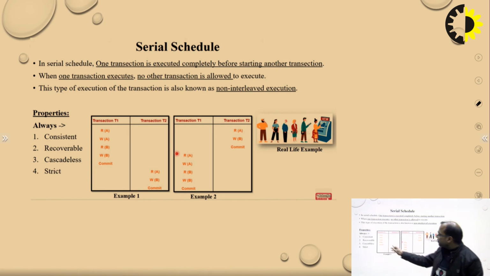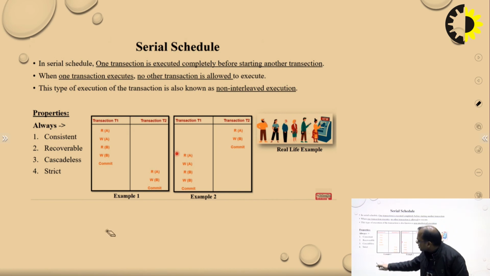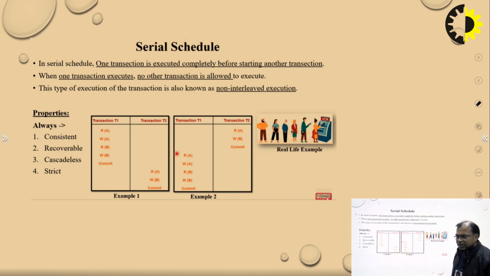There is no parallelism, means nothing is running in parallel. T1 is completed, then T2 is started. Again it may be T1 started, then T2 started. So there is nothing like parallelism in this. This is one of the examples of a fully serial schedule.